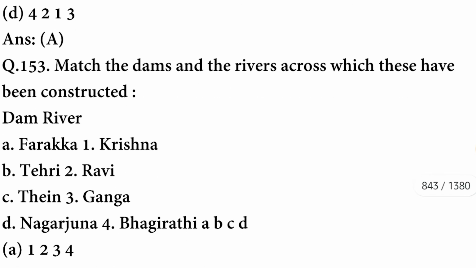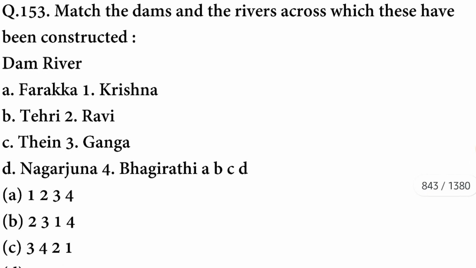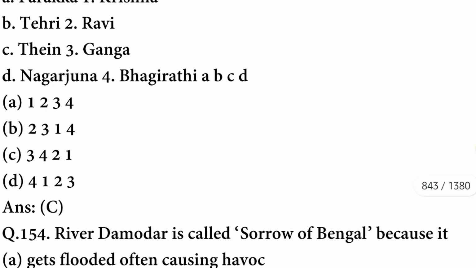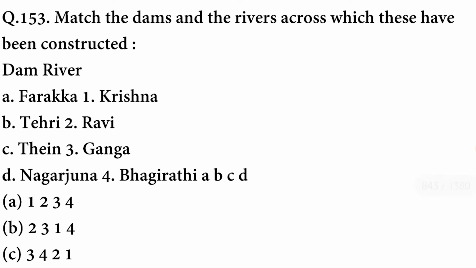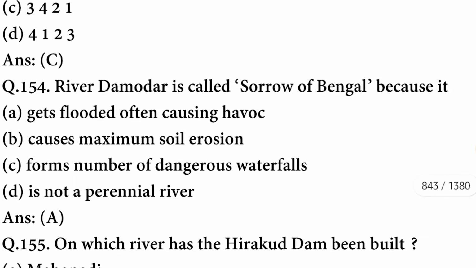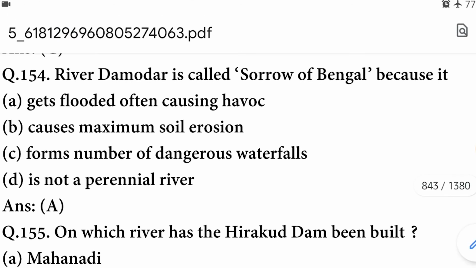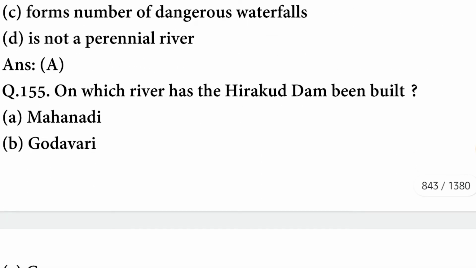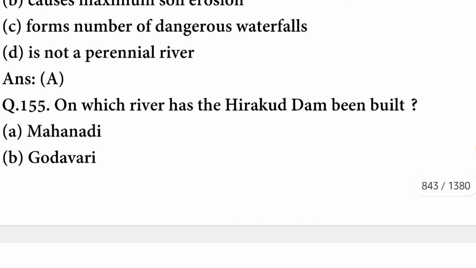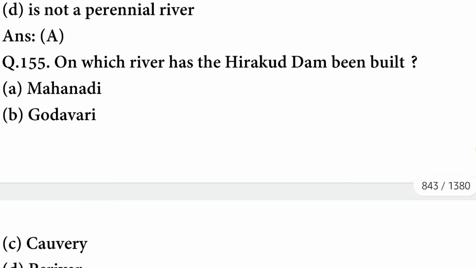Match the dams and the river across which those have been constructed. Farakka, Tehri, Thein and Nagarjun; Krishna, Ravi, Ganga and Bhagirathi. The Farakka Dam is constructed on the Ganga River. The Tehri Dam is constructed on the Bhagirathi River. Thein Dam is constructed on the Ravi River, and Nagarjun Dam is constructed on the Krishna River. C option is correct. River Damodar is called the Sorrow of Bengal because it gets flooded, often causing havoc. A option is correct. On which river has the Hirakud Dam been built? It has been built on the Mahanadi.